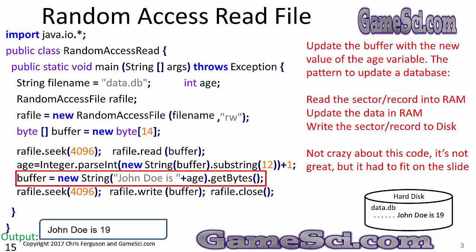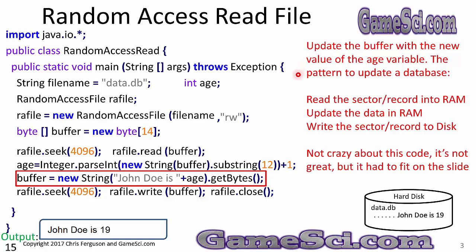Now let's update the buffer with the new value of the age variable. I have my buffer. It contains data. What I want to do is execute this line of code now. Buffer equals new string, and I'm going to reset the data with the new age variable. Update the buffer with the new value of the age variable.